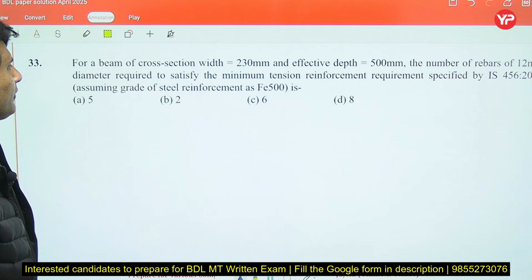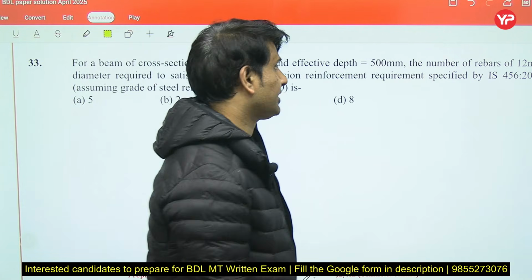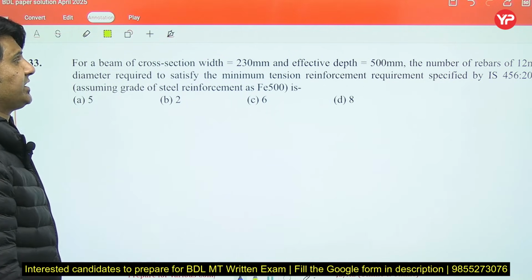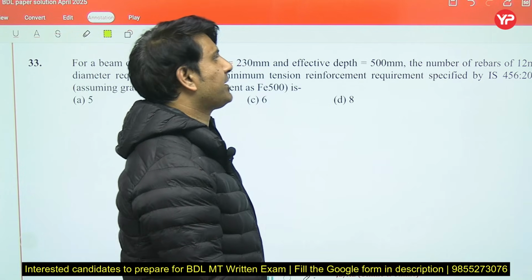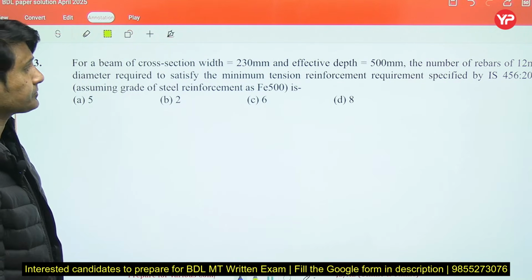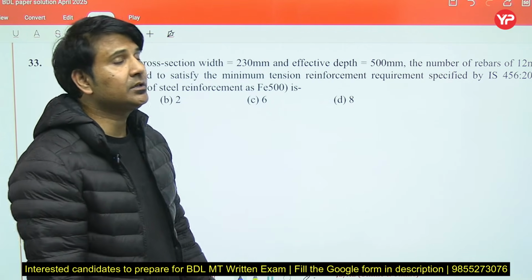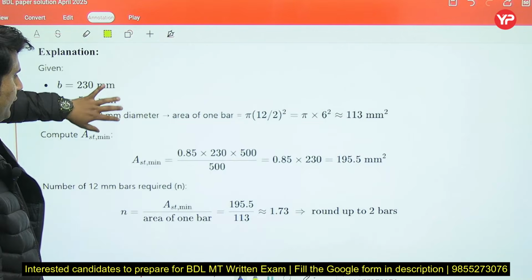Okay, for a beam of cross section width 230 and effective depth 500, the number of rebar of 12 mm diameter required to satisfy minimum tension reinforcement requirement specified by IS 456, assuming steel of grade Fe 500. As you know that minimum area of steel we can calculate from this formula.